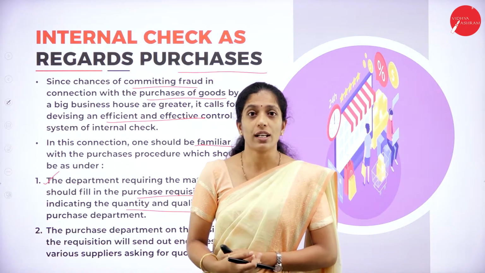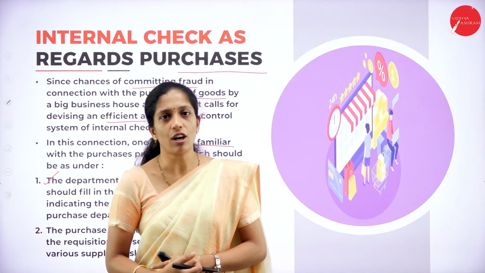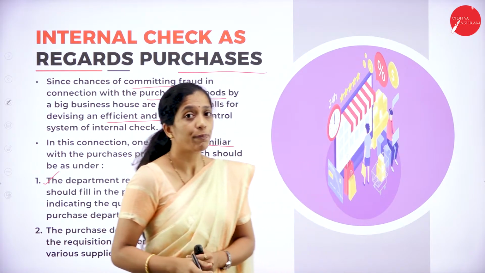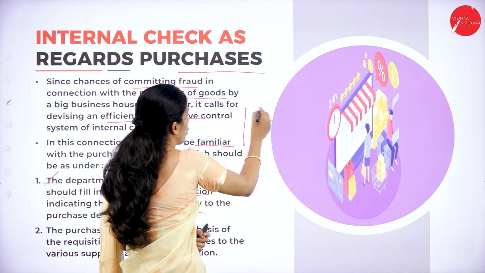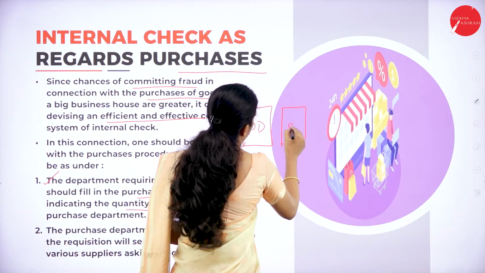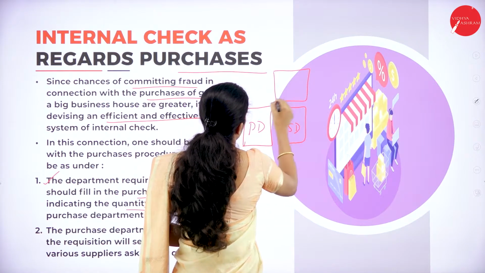As I told, here we are going to consider a big organization where there will be a number of departments, among which the purchase department is also one. There are departments like the purchase department, sales department, as well as the human resource department.